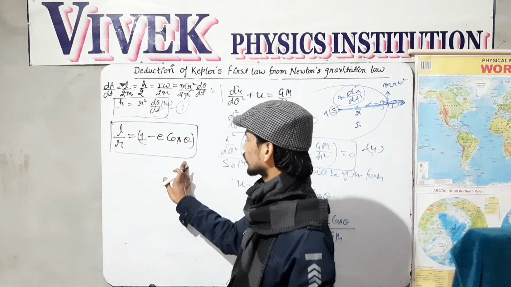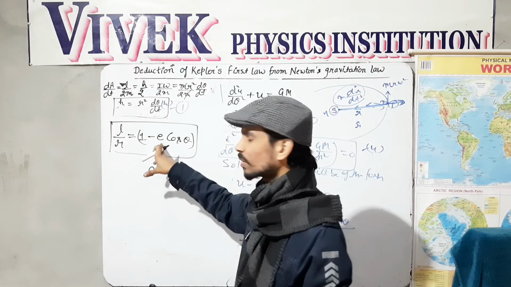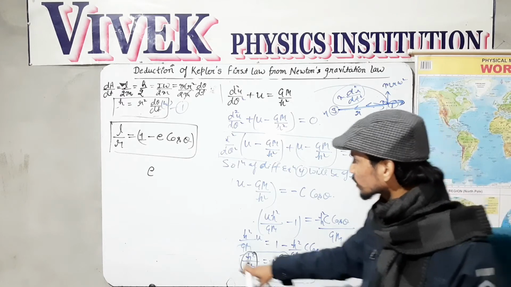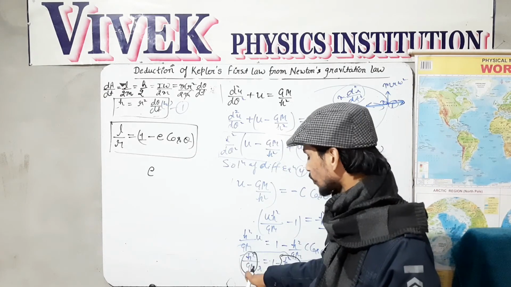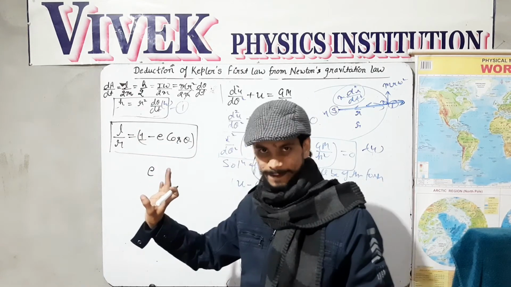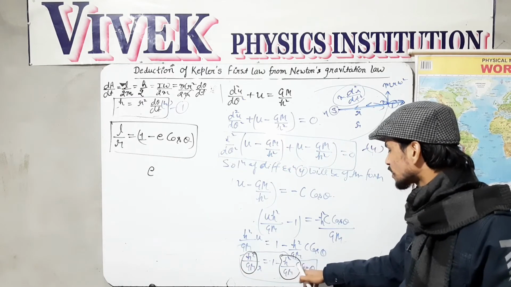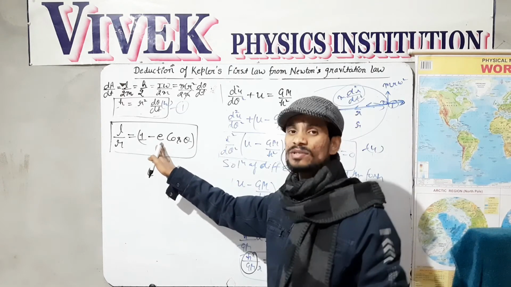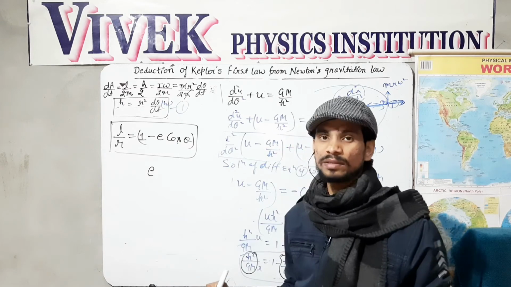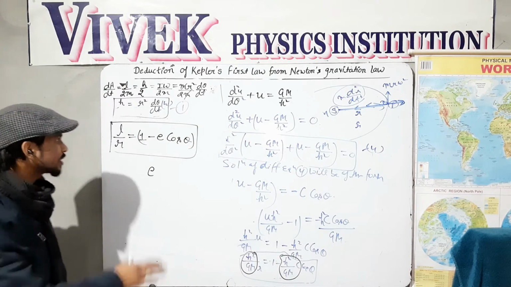So the conic shown by this equation will be of a form depending upon the eccentricity. This equation is showing the conic whose semi-latus rectum is h square over GM, because L is the latus rectum of this conic having eccentricity E. And h square C over GM is showing the eccentricity of that particular conic section followed by the planet. We are deriving this equation for the planet, taking the conic or path whose equation is this.